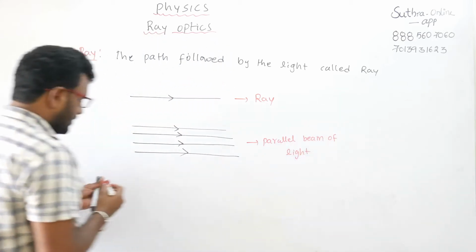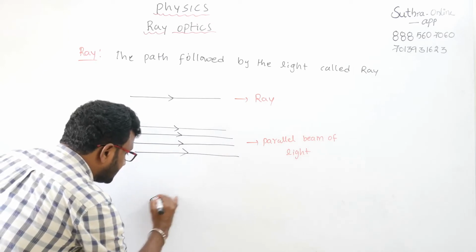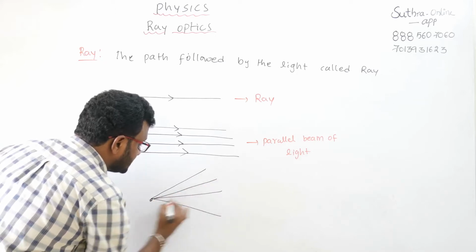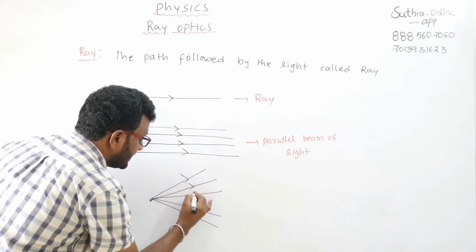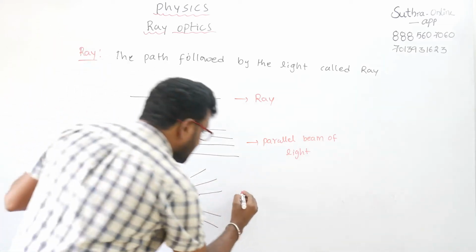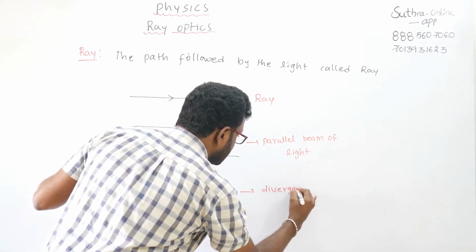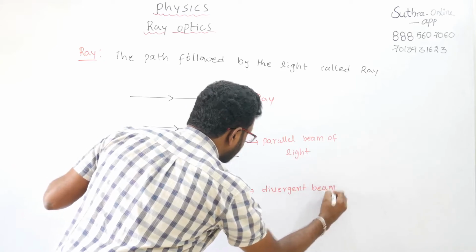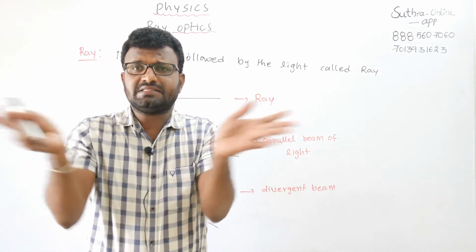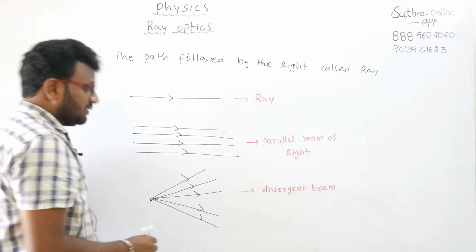Next, when the rays start at one point and go in various directions, this is nothing but a divergent beam. That means all the rays start at one point and go in various directions. So this is called a divergent beam.